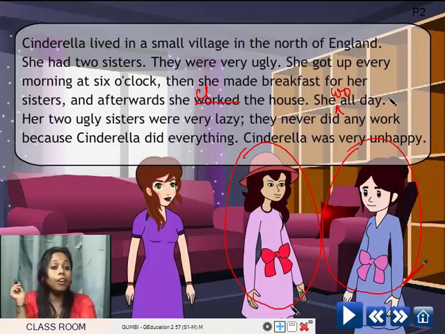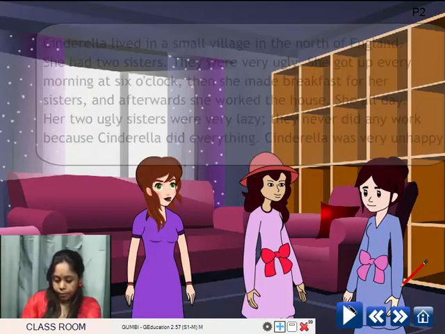I will read this paragraph once again because later I will have some exercises on this. Okay? Cinderella lived in a small land. She had 2 sisters. She got up every morning at 6 o'clock. Then she made breakfast for her sisters, and cleaned the house. She walked all day. Her 2 sisters are very lazy. They did not do any work because Cinderella did everything. Cinderella was very unhappy.